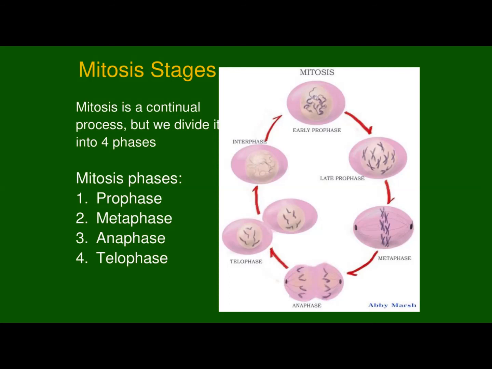The process of mitosis is a continuous process, but we divide it into 4 phases. Phases mean stages, in other words. Number 1 is prophase. Number 2, metaphase. Number 3, anaphase. And number 4 is telophase. I repeat, mitotic division is divided into 4 phases or stages: prophase, metaphase, anaphase, and telophase.